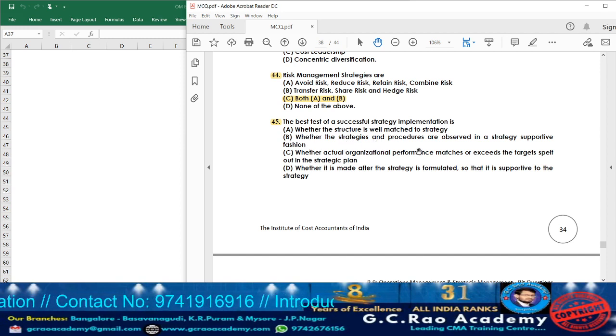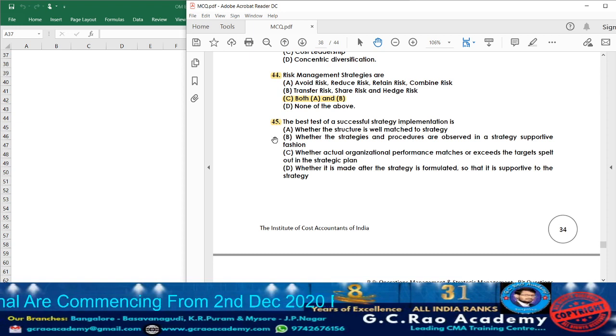Option B, whether the policies and procedures are observed in a strategy supportive fashion. Option C, whether actual organization performance matches or exceeds the target spelled out in the strategic plan. Option D, whether it is made after the strategy is formulated so that it is supportive to the strategy. So for the best test of successful strategy implementation, after implementing any new strategy, they always have to compare with the actual performance of the organization. If it is matching or exceeding the performance, then in that situation we can tell that particular strategy implementation is successful.